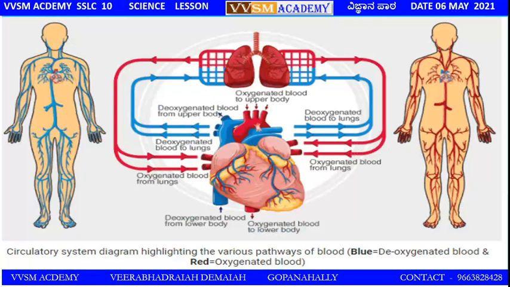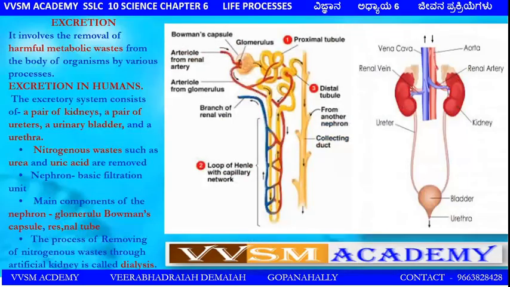The circulatory system of blood is like a pumping factory, pumping blood through the arteries, auricles, ventricles, carrying oxygenated and deoxygenated blood. Deoxygenated blood is impure blood, and oxygenated blood is pure blood. This circulatory system diagram highlights the various pathways of blood. Blue indicates the deoxygenated blood in the figure, and red the oxygenated blood. As shown in the figure, you can see the circulatory system of blood.